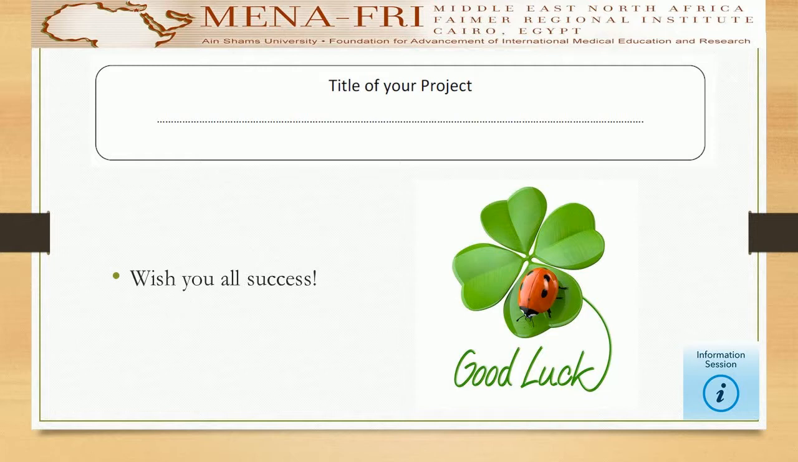And it would be time now to write the proposal of your project. 10 steps discussed before. Finally, please have a look at the supplied examples of successful FAIMER projects. Those were good enough to be published in Medical Education Journal.